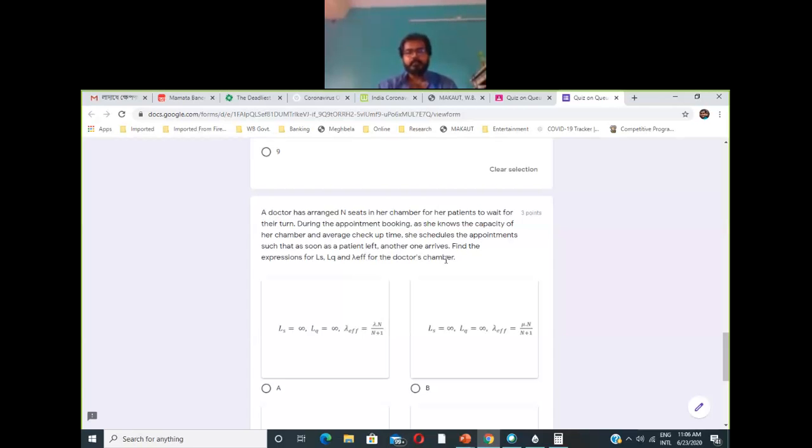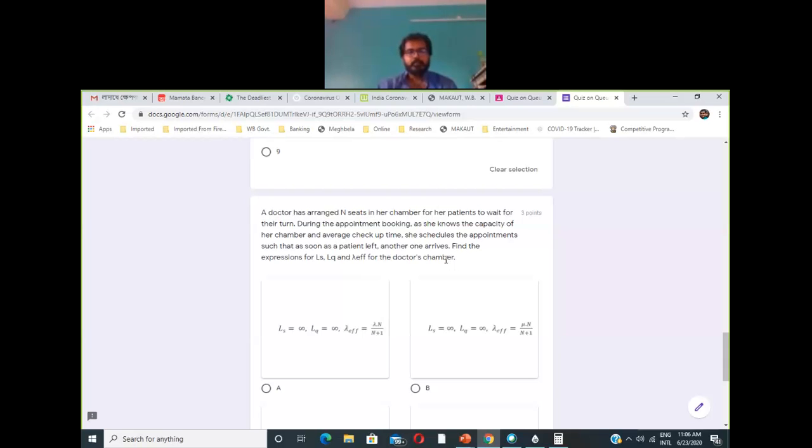She almost knows the average checkup time of each patient, and that's why she schedules her appointments in a way that as soon as one patient is checked up and leaves the system, then and there another patient comes in and joins the system.